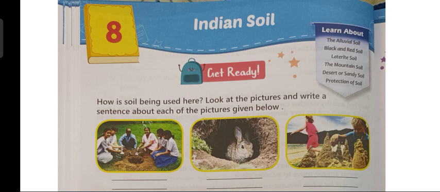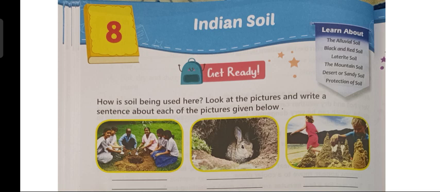Today, children, we will start a new chapter, that is Chapter 8, Indian Soil. Children, Chapter 7, The Climate of India, is meant for subject enrichment. So, an assignment is already given from that chapter, which you all have to complete in your classwork copies.